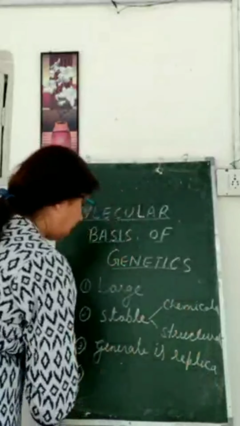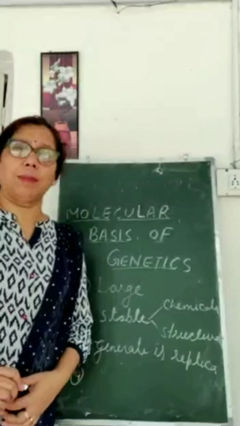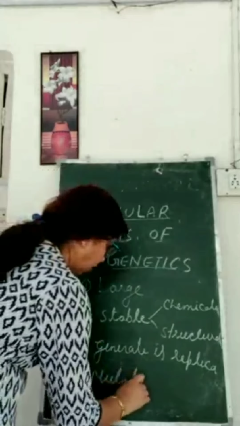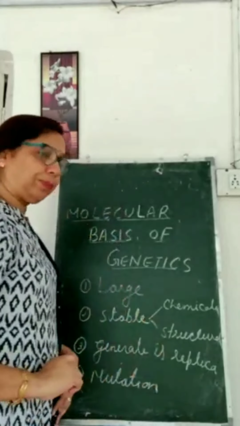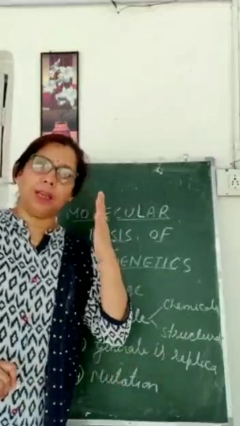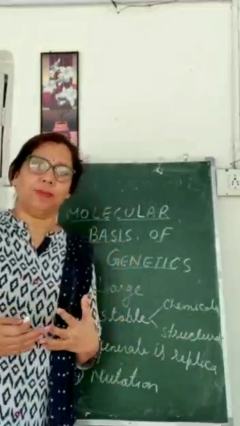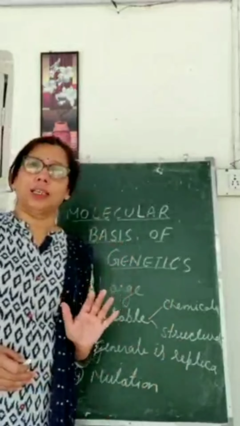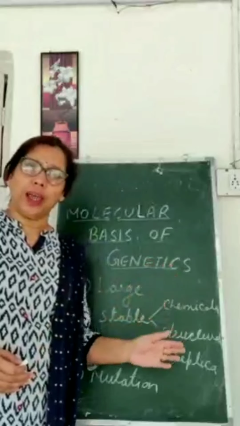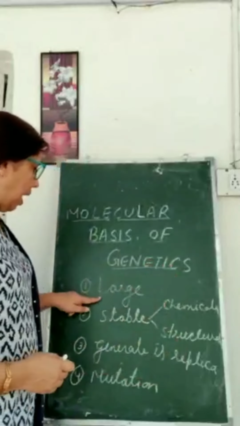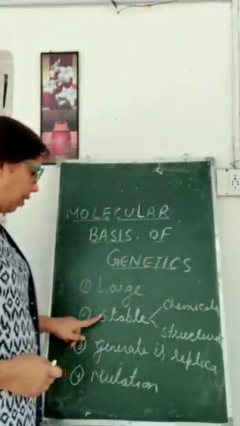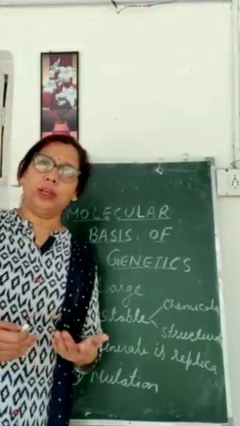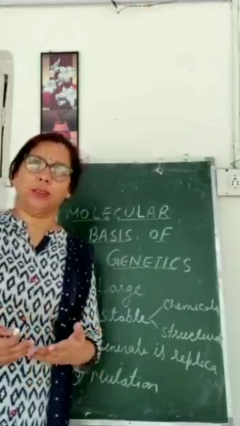Fourth point, it should have the capacity for mutation. The molecule should be such that mutation can happen in it. It can get mutated. It is only because of DNA mutation that evolution has taken place. So whatever we are considering as a genetic material should have these features: it should be a large molecule, it should be stable, it should generate its replica, and it should be mutable.